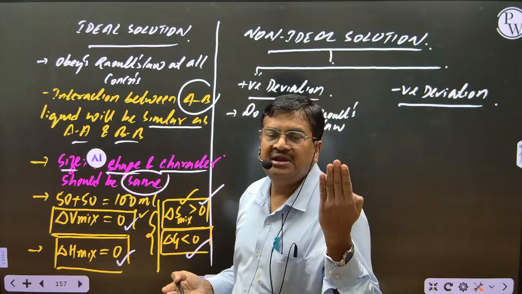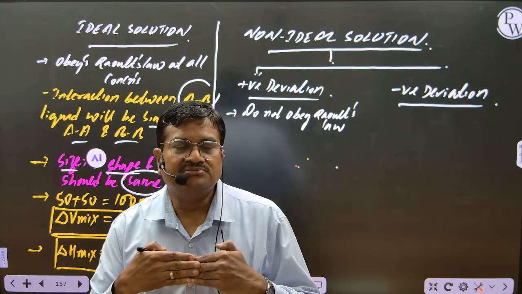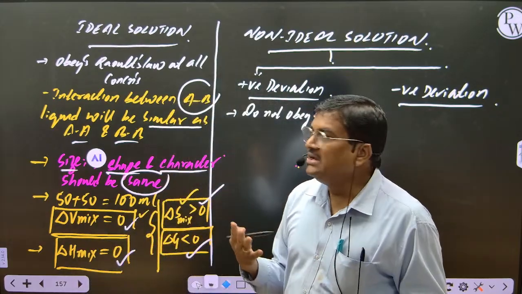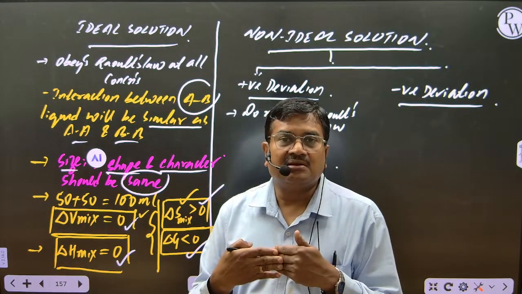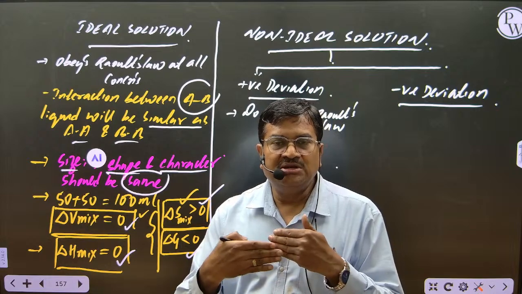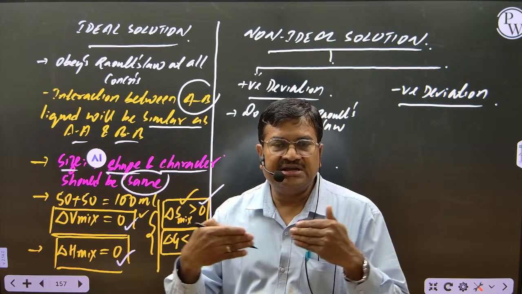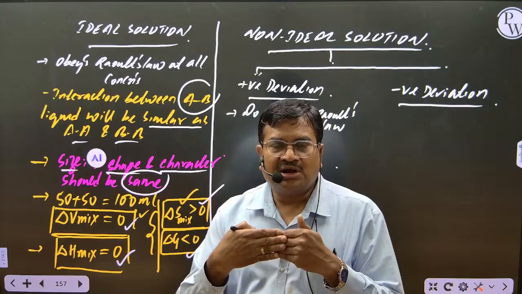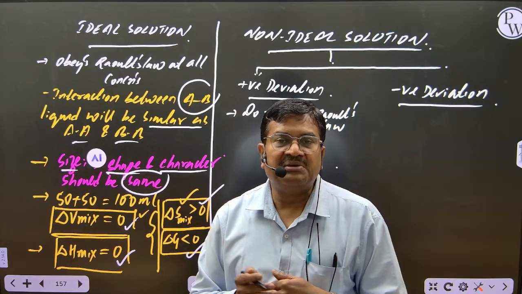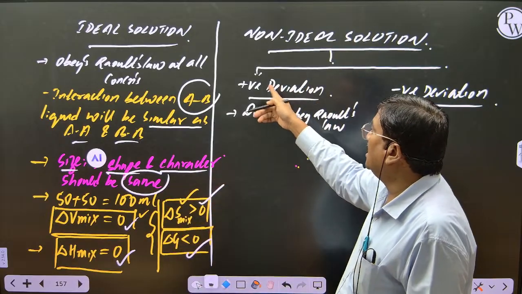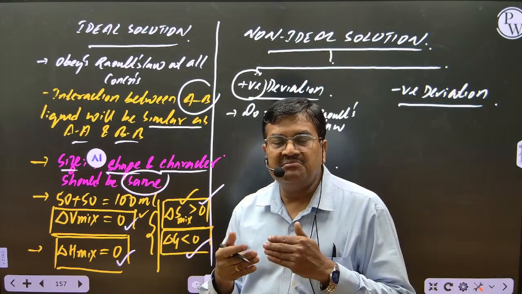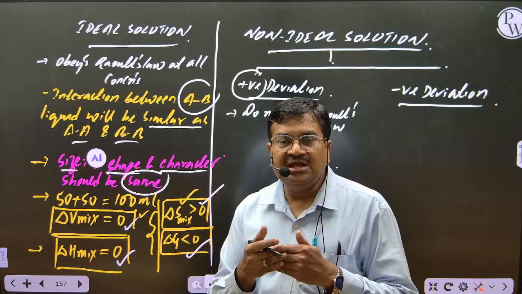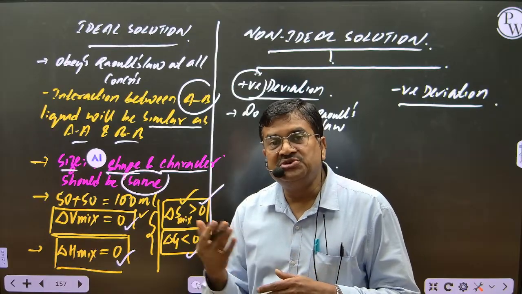Now observe here. Assume liquid A I mix with liquid B. Now what happens? The interactions between liquid A and B after mixing become weaker. Means molecules are loosely held because interactions are weaker. So what happens? They have more tendency to vaporize. That's the reason we call it positive deviation. So how will the interaction of A and B be when I mix? The interaction of A, B liquid will be weaker compared to the pure state.